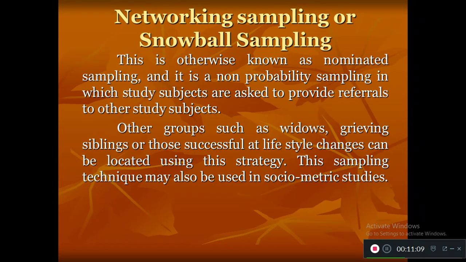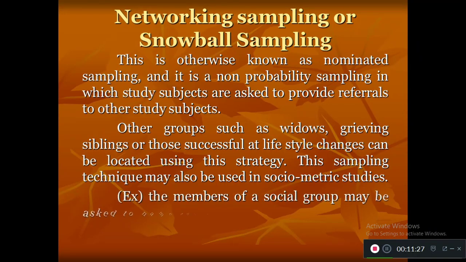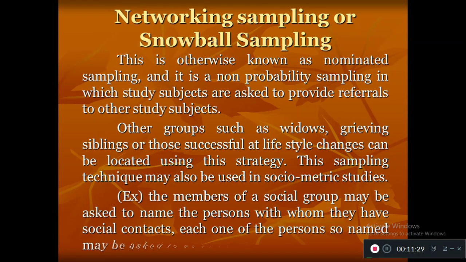Through them, we identify a similar child who has the same problem, and we go and collect data from that referral sample. This sampling technique is mainly used in sociometric studies, like sociological studies. And nowadays this method is used to find corona contacts.